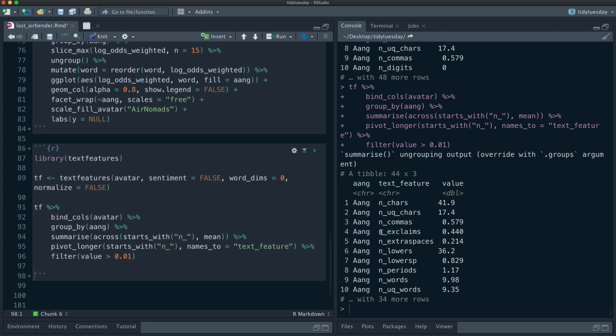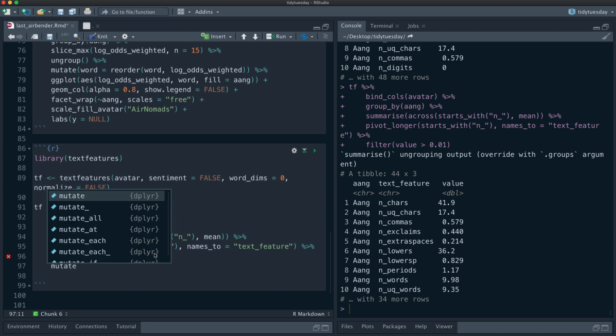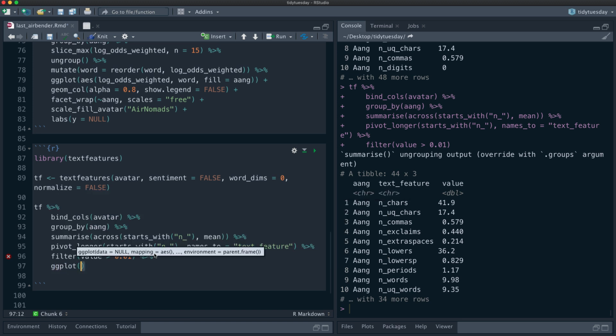Okay, good. Of course we counted up and then took a mean, so some of these things are low and some of these things are high. I'd like to make a visualization. First, let's just make a visualization with this as it is. Let's put Aang on the x-axis, value on the y-axis, and say fill equals Aang.